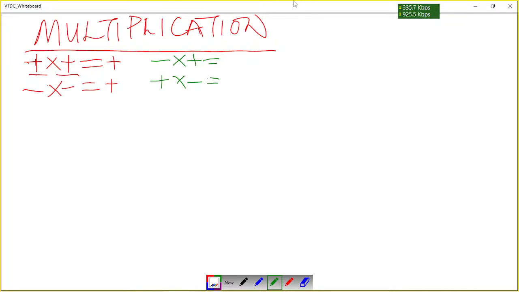Is it going to be a positive? Is it going to be a negative? What will be the answer if you multiply a negative by a positive? Will it be a positive or a negative? What if you multiply a positive by a negative? Would the answer be a negative or a positive? Write your answer in the comment section.